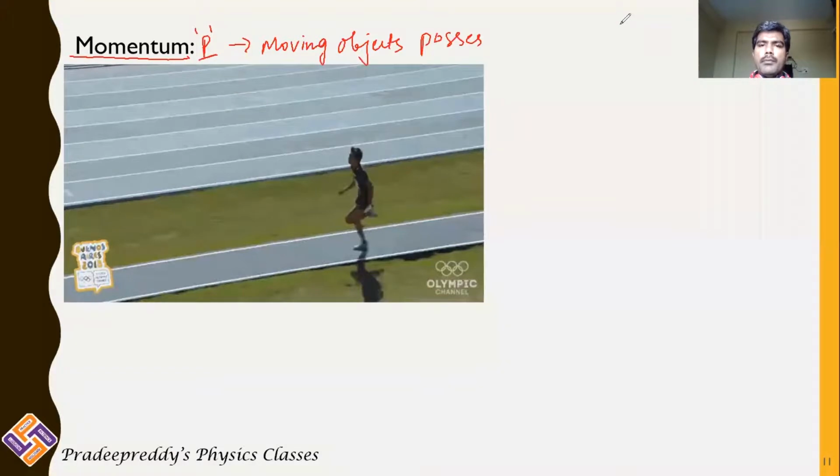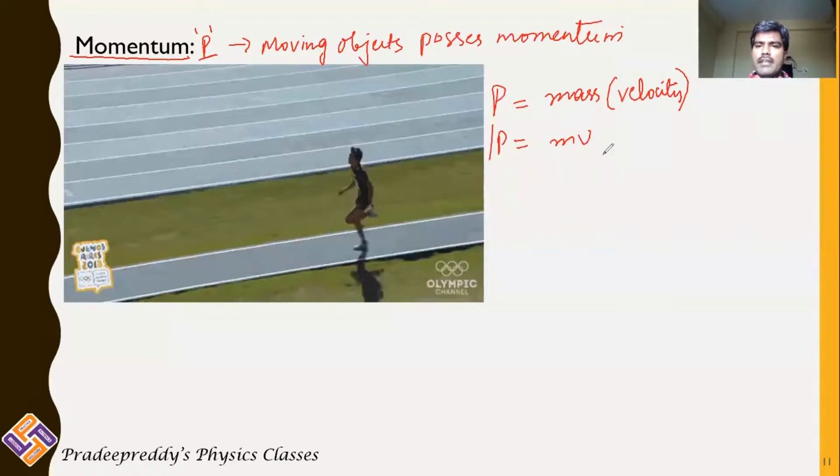And remember, every object will have some mass. So moving objects, which have mass, definitely possess some momentum. Therefore, you can define momentum as the product of mass and velocity. So P is equal to mv, which is defined as momentum.